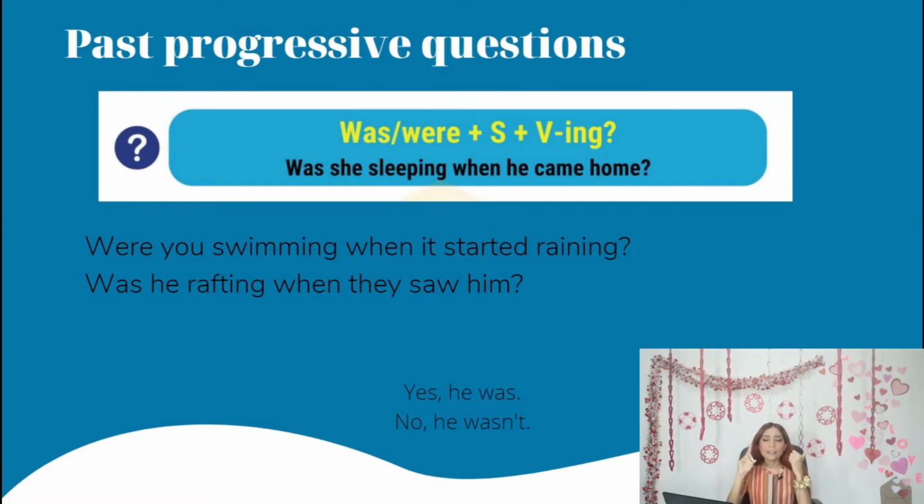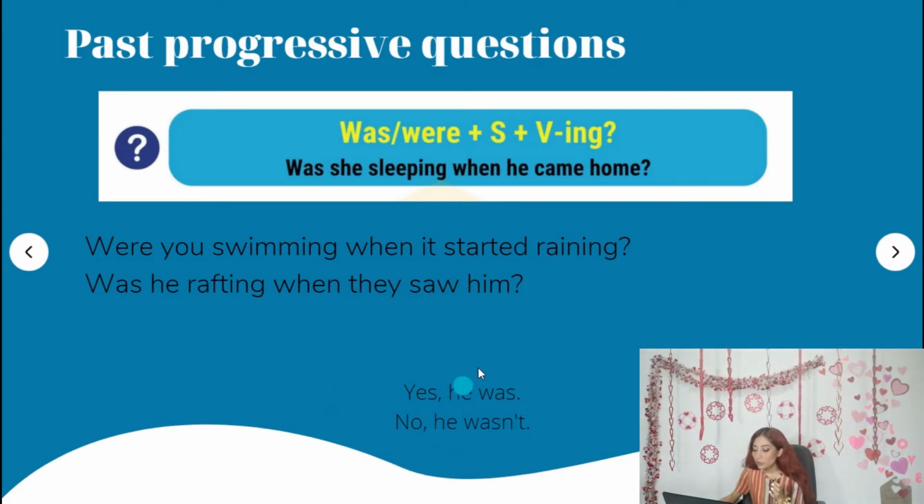We can have the short answers, and we also have the long answers, but today we're going to focus on the short answers, as you can see. So, the short answers are really easy. You just need to say yes or no, okay? So, for example, was he rafting when they saw him? Yes, he was. Or no, he wasn't, okay?